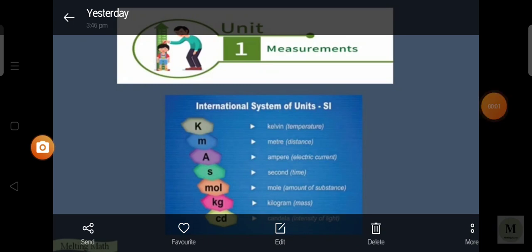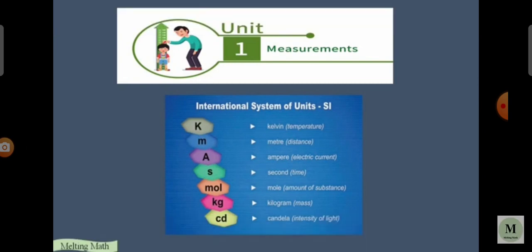Good morning, students. Now we see Unit 1, and the title of the unit is Measurement. In our day-to-day life, we measure many things such as the weight of fruits, vegetables, food grains, volume of liquids, temperature of the body, and speed of the vehicle, in which everyone has a different measurement and a different unit. Now we see this in this chapter.